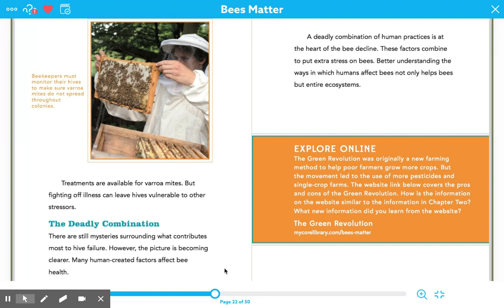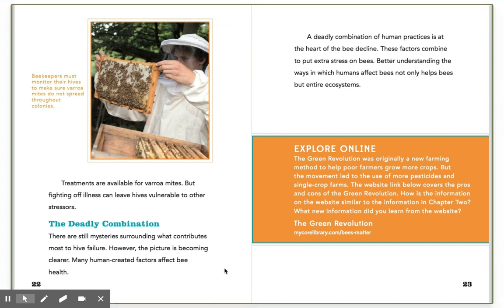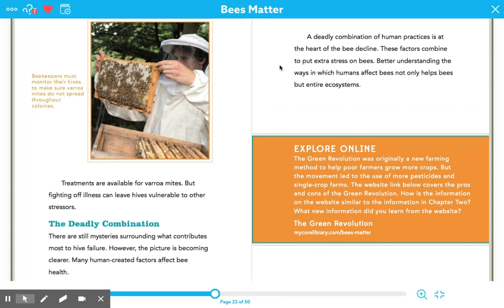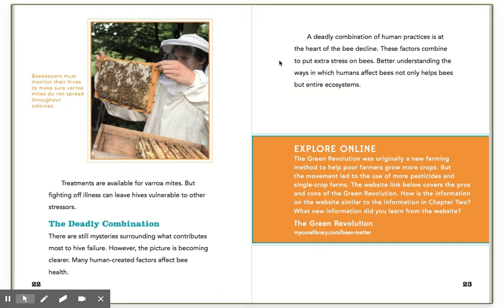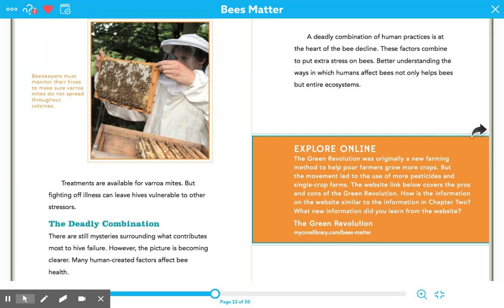The deadly combination. There are still mysteries surrounding what contributes most to hive failure. However, the picture is becoming clear. Many human-created factors affect bee health. A deadly combination of human practices is at the heart of the bee decline. These factors combine to put extra stress on bees. Better understanding the ways in which humans affect bees not only helps bees, but entire ecosystems. And that is the end of that chapter.